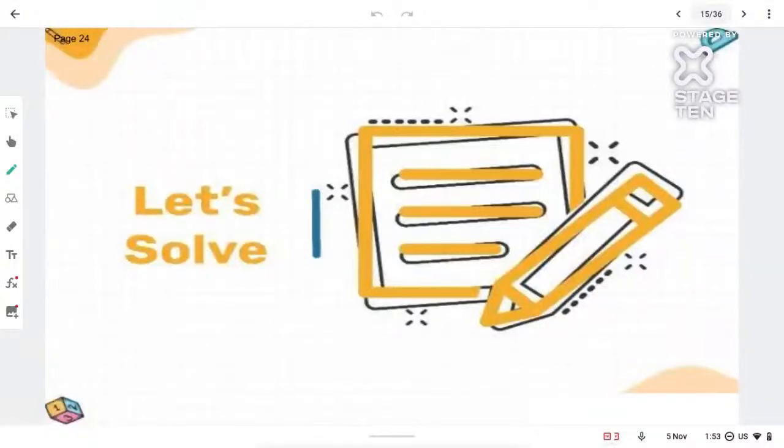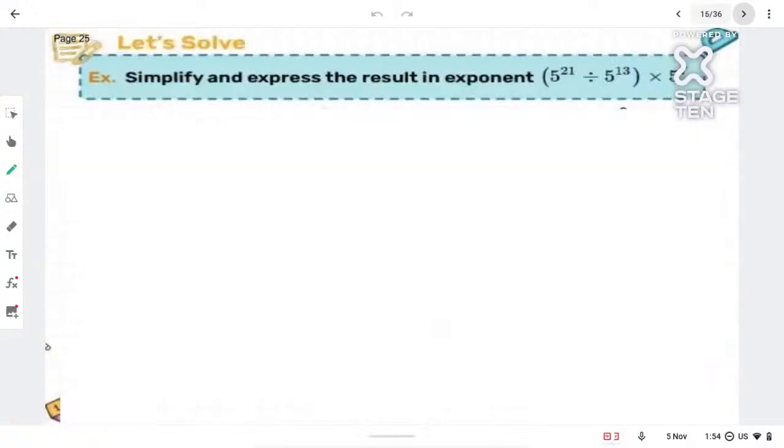Now, as per the question, I'll give you a few minutes. In that time, I want the answer in the chat box. I'll keep the timer in front of you. So let's solve. Question number 1 is simplify and express the result in exponential form. You have to write the answer in exponential form. I'll give you the question in the chat box as well, so that I can easily set the timer.